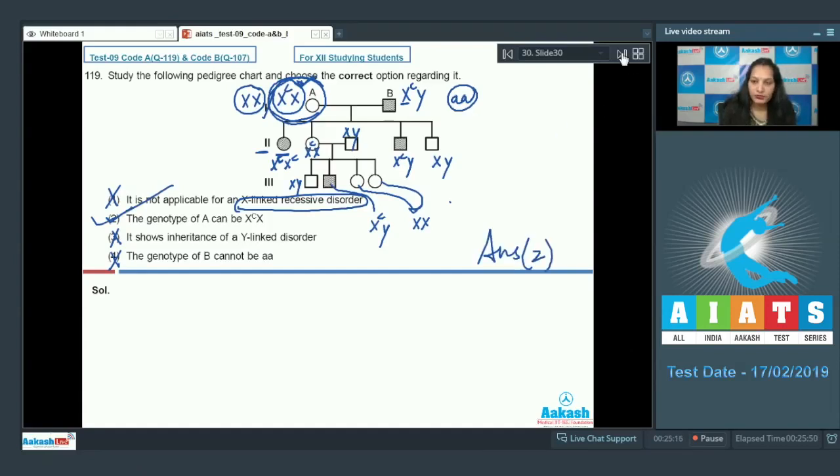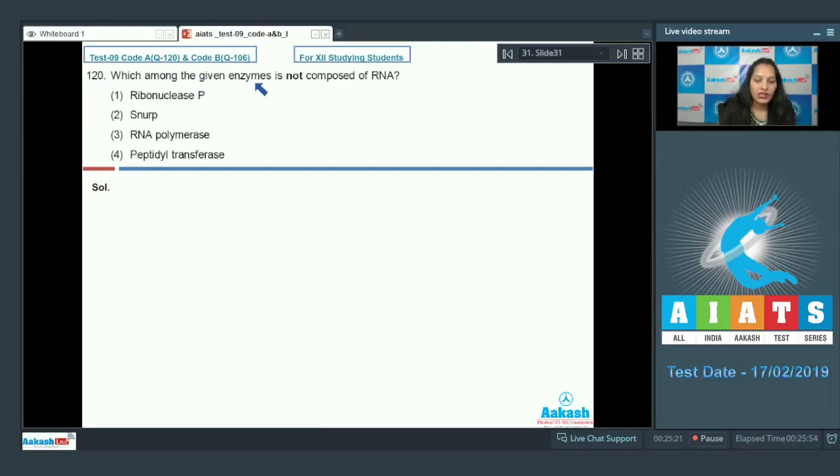Let's move to the next question. Question number 120. Which among the given enzymes is not composed of RNA? First option, ribonuclease P. Second, snRNP. Third, RNA polymerase. Fourth, peptidyl transferase. Ribonuclease P, snRNPs and peptidyl transferase, these all are ribozymes. They are composed of RNA, but RNA polymerase is a proteinaceous enzyme. It is made up of proteins, not RNA. So the correct option for the given question is option number 3. Let's move on to the next question.